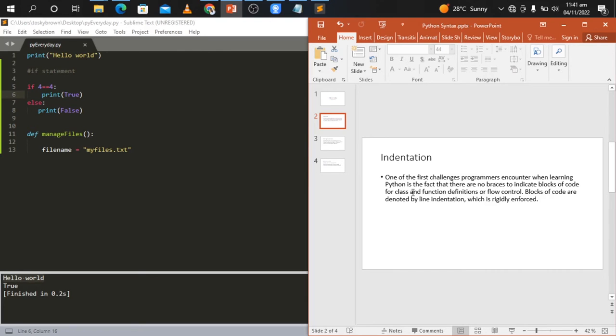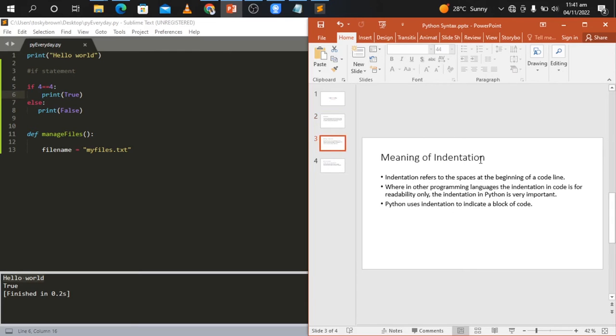In Python, no braces are used to indicate blocks of code for class, function definitions, or flow control. Blocks of code are denoted by line indentation, which is rigidly enforced. So in Python we use indentation to specify a block of code.